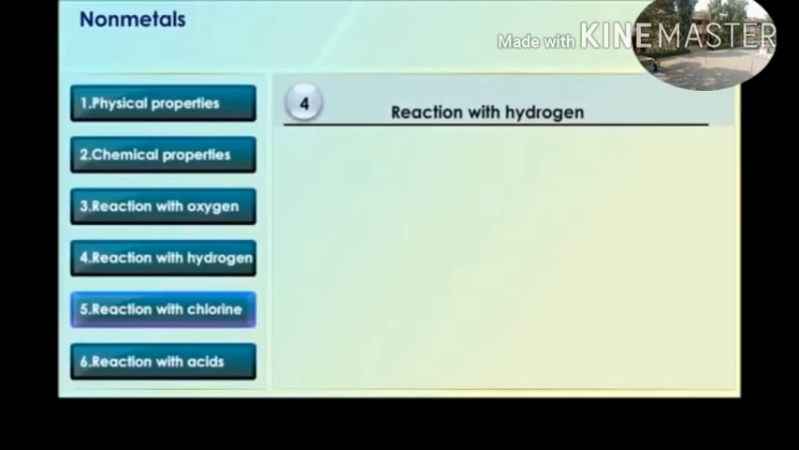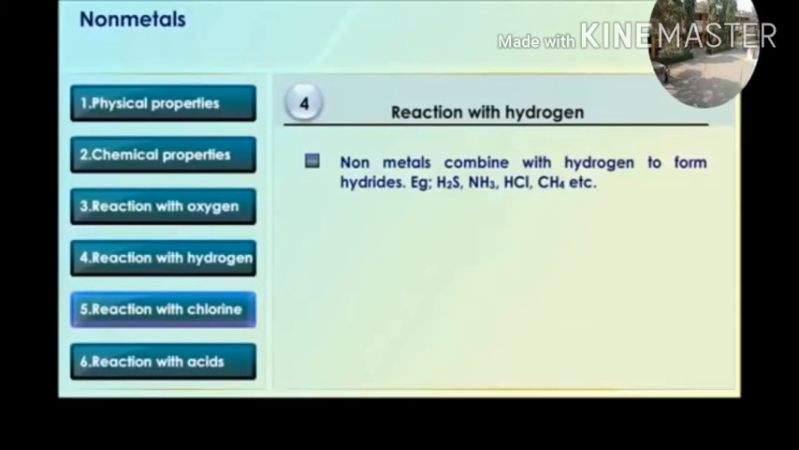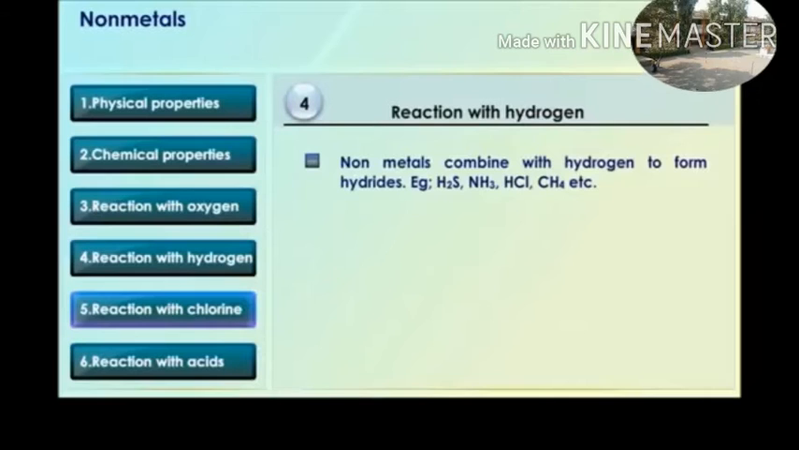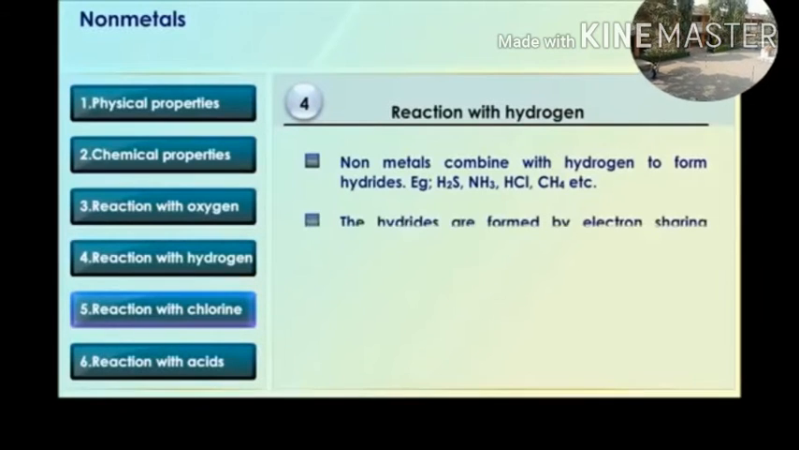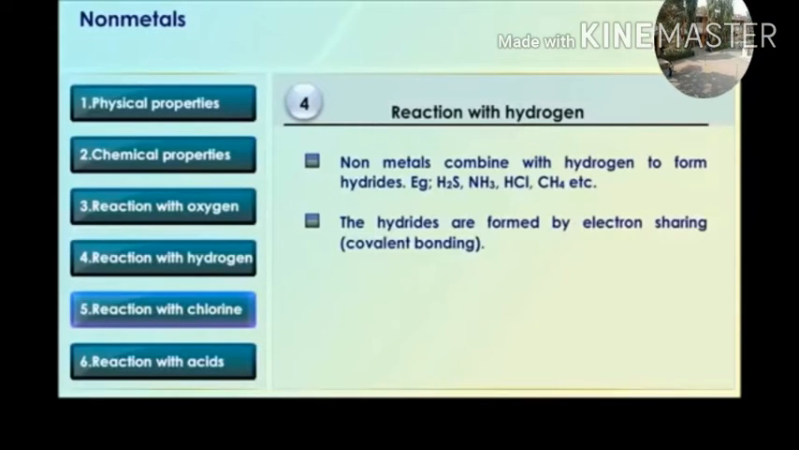Reaction with hydrogen. Nonmetals combine with hydrogen to form hydrides. Example, H2S hydrogen sulfide, NH3 ammonia, HCl hydrochloric acid, CH4 methane, etc. The hydrides are formed by electron sharing, covalent bonding.